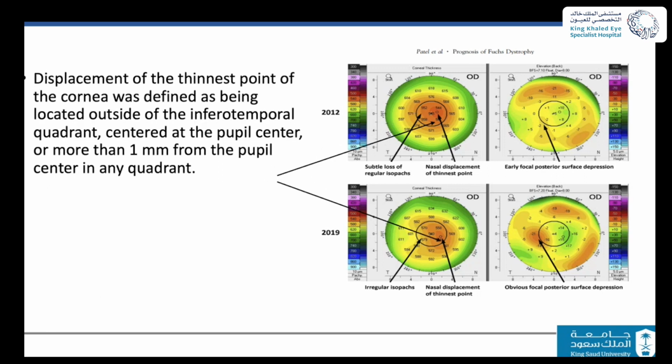The other sign that we see is also the displacement of the thinnest point. Normally, in the right eye, the thinnest point will be displaced infratemporal within 1 millimeter. If the displacement goes in any quadrant other than infratemporal, or beyond 1 millimeter, this is a sign that the cornea started to be thicker locally, and that might be also alarming of the presence of the edema.